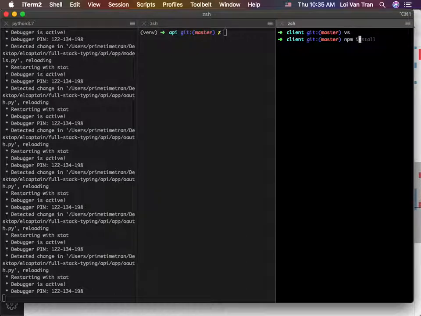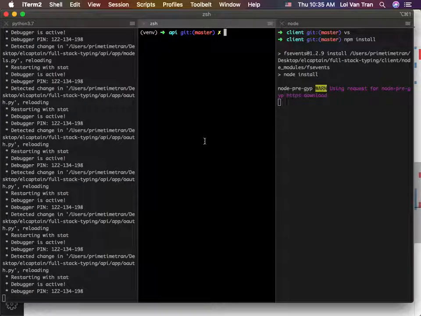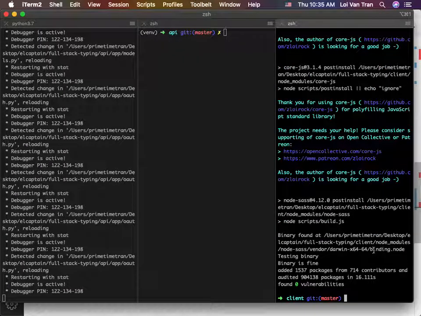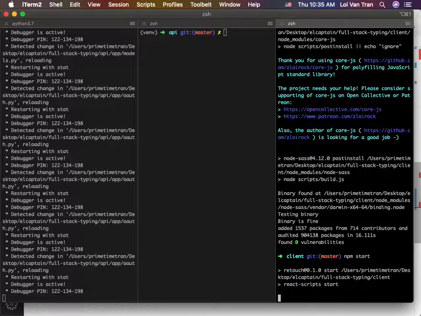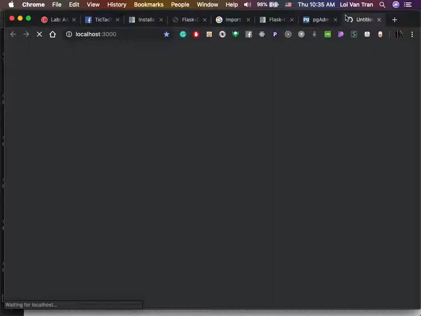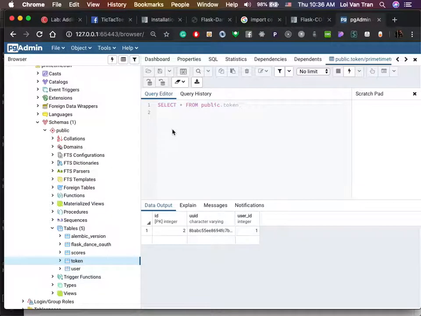Okay, so now we can just run npm install, right? Because we just cloned it. We cloned the repository to our machine, so we now need to run npm install to grab all of the dependencies in React world. Okay, everything seems to have gone well. So now we can run npm start. Okay, so it seems as if our application is running. I'm gonna close it and we're gonna move forward.